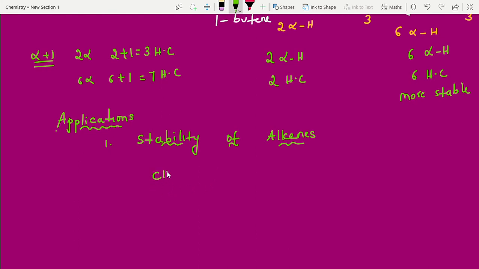So write down, this is CH2 double bond CH2. What is this? We call it ethene. How many alpha hydrogens can you write? And hyperconjugations. And for the next one, hyperconjugations also you can write. Then you can explain stability. Total hyperconjugations is more, that is more stable. Right? Write all the points. Now next example.